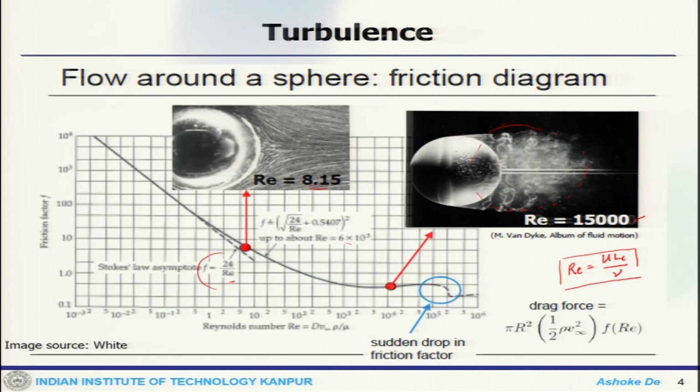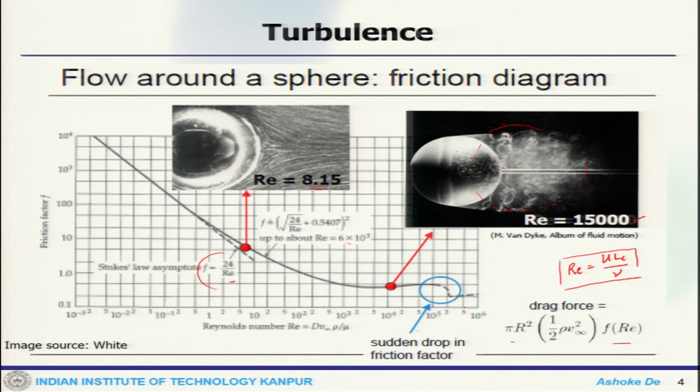Then at this position the flow becomes completely turbulent, and you can see the friction factor remains quite flat for some time, and then there is a sudden drop in the friction factor. The drag force is expressed in terms of pi r squared, V infinity, the upstream velocity, and a function of Re. This drop in the friction factor is quite important.